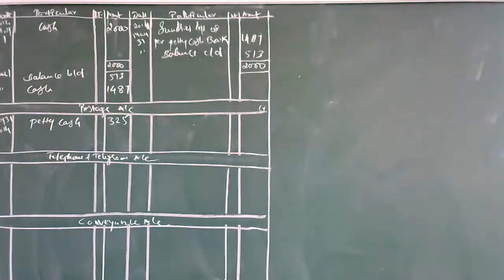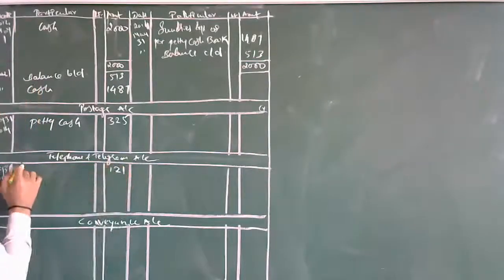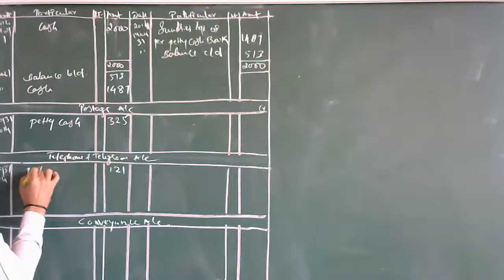Then next, as usual, telephone and telegram. How much amount is it? 121. Sir, 121. Petty cash. Obviously, since you have paid, it is petty cash.